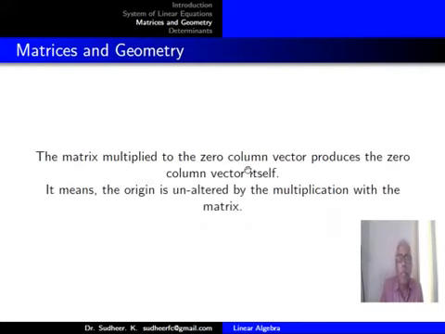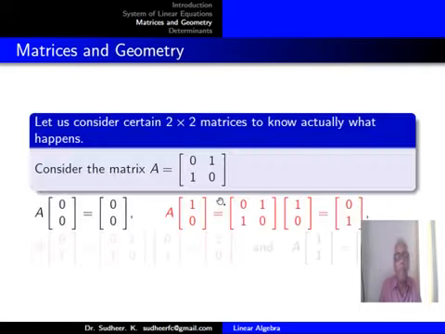The matrix multiplied by the zero column vector produces the zero column vector itself. It means the origin is unaltered by multiplication with the matrix. Now let us consider different examples.